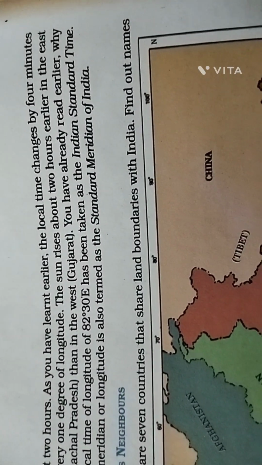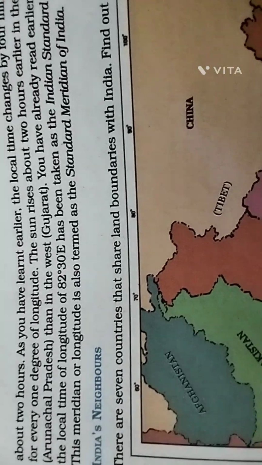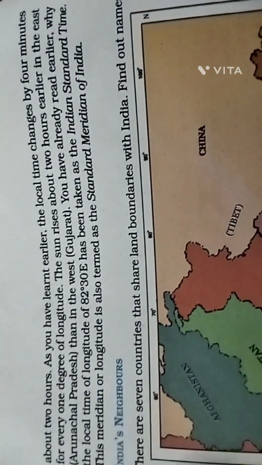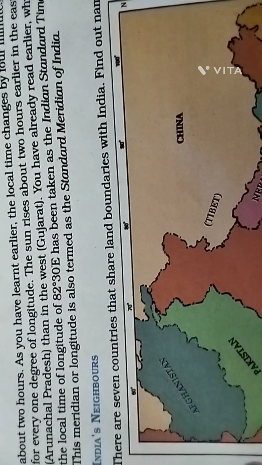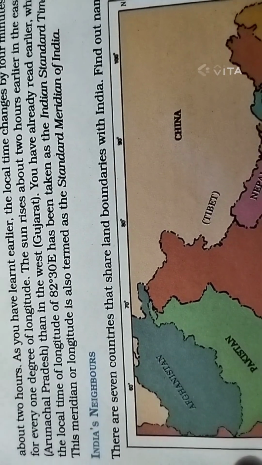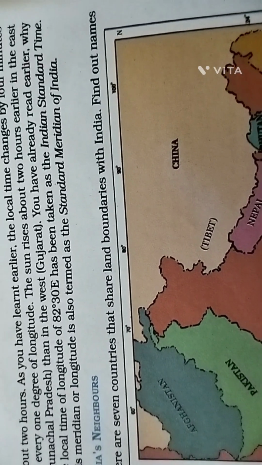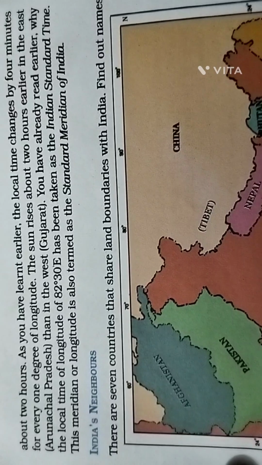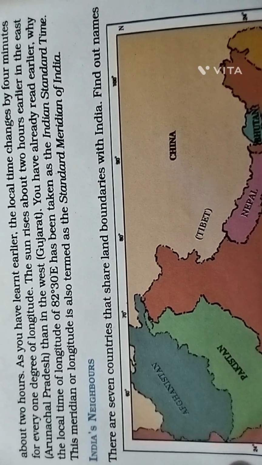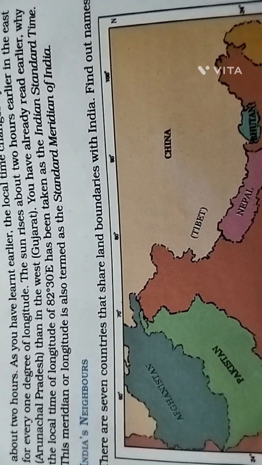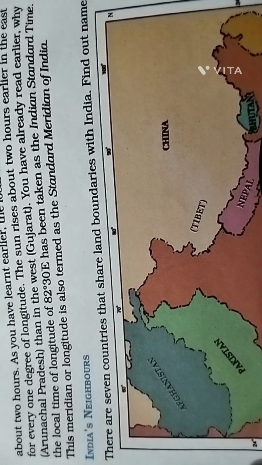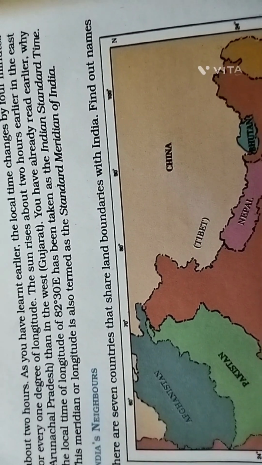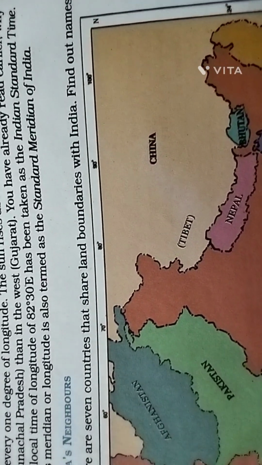As you have learned earlier, the local time changes by 4 minutes for every 1 degree of longitude. The sun rises about 2 hours earlier in the east, Arunachal Pradesh, than in the west, Gujarat. You have already read that the local time of longitude 82.30 east has been taken as the Indian Standard Time. This meridian or longitude is also termed as the standard meridian of India.